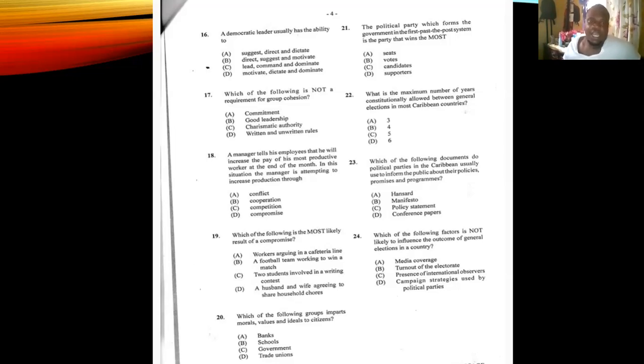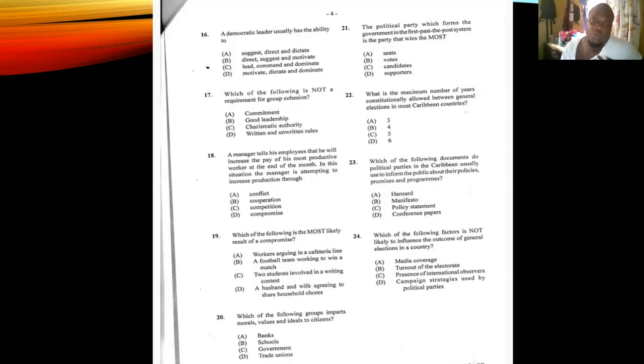Number 18, a manager tells his employees that he will increase the pay of his most productive worker at the end of the month. In this situation, the manager is attempting to increase production through, if he says anybody who works the most or who works the hardest is going to get a prize, what do you think is going to motivate them to want to work? A, conflict, B, cooperation, C, competition, D, compromise. Answer is C, competition, because everybody is going to try to work as hard as possible to outwork the other person. So that is competition.